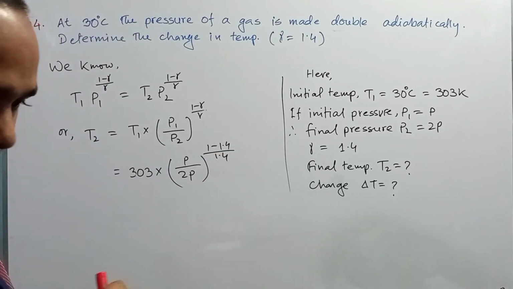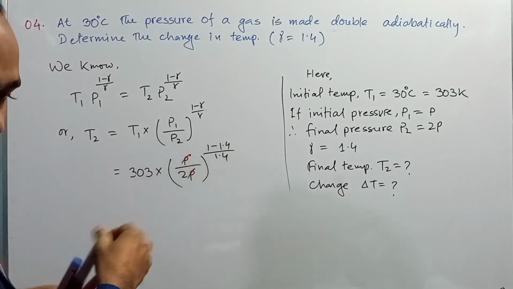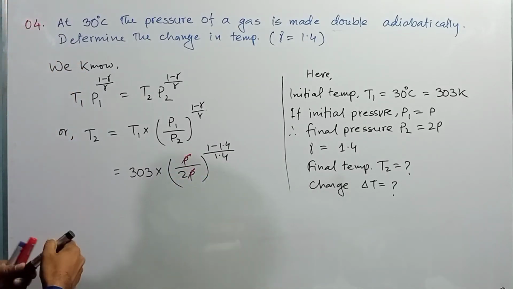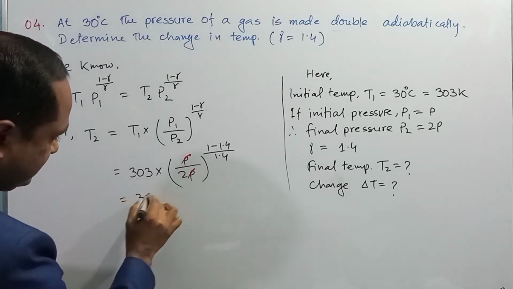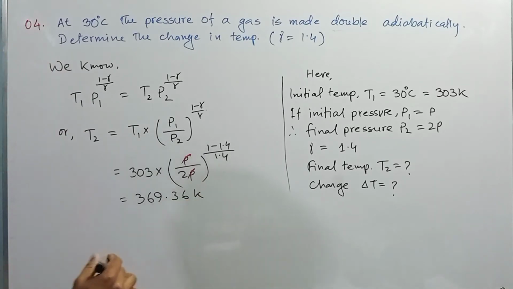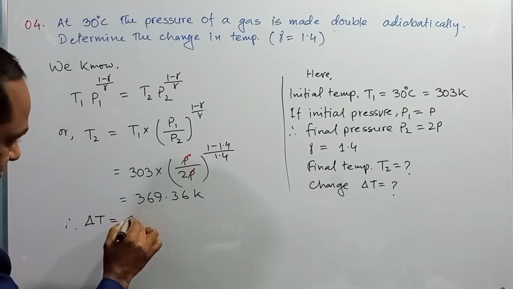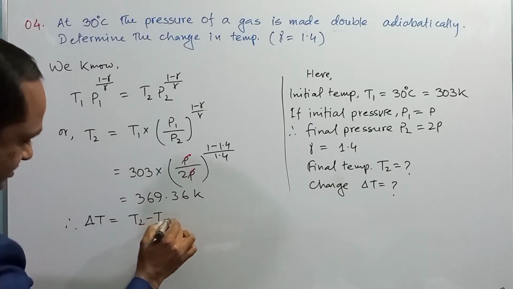So you can cancel out the P, and after the calculation you will get 369.36 Kelvin, right. Therefore del T is equal to T2 minus T1.